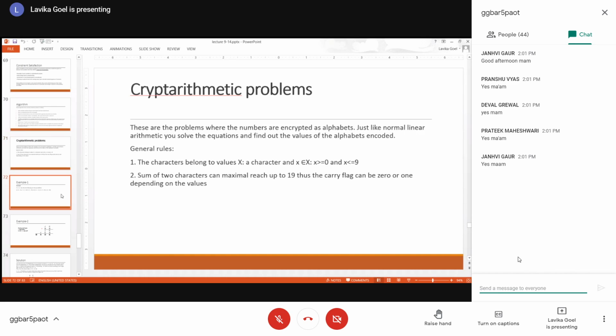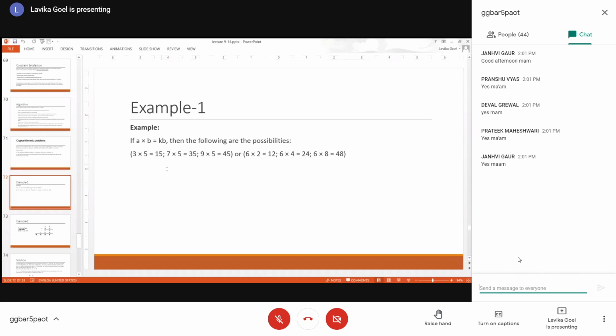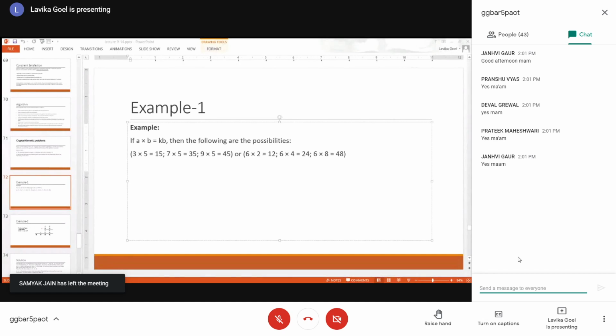Right? So let us take this example of a constraint satisfaction problem. Let us say A into B is equal to KB. This is your constraint which you want to satisfy. A into B should be equal to KB. Fine. So what are the possibilities? If you are multiplying A by B, then the result should be KB. So the first digit can be anything, that means K, and the second digit should actually be the second number with which you are multiplying. The second digit of the result should be actually the second number with which you are multiplying.